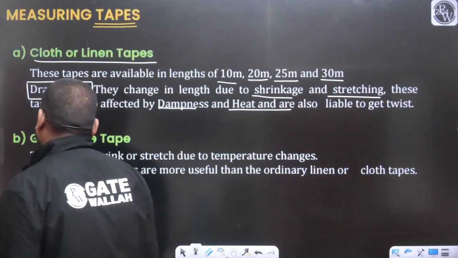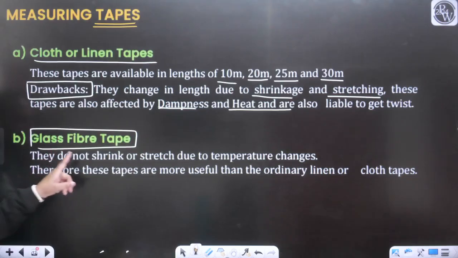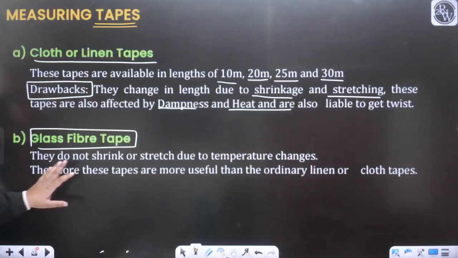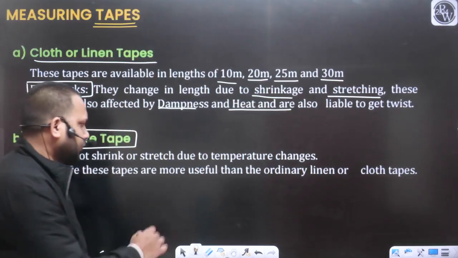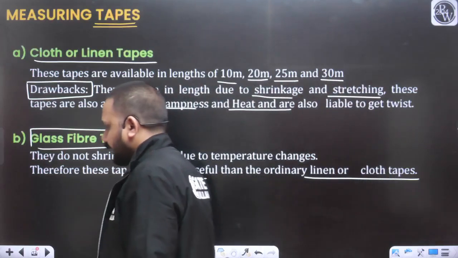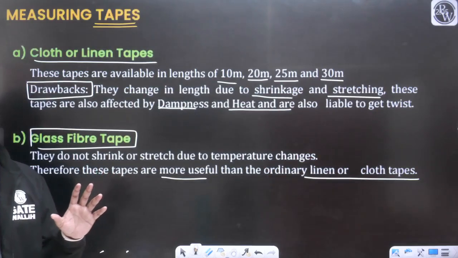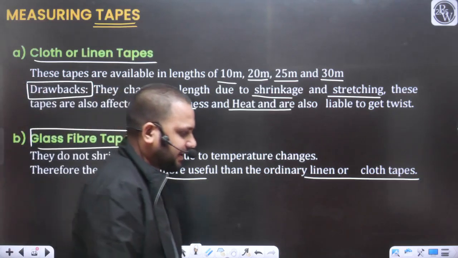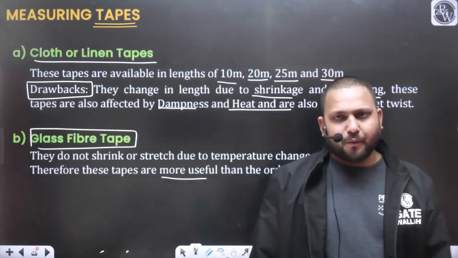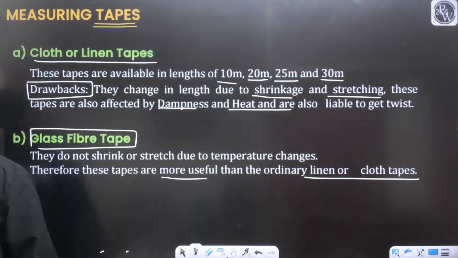So we have another type of tape, the glass fiber tape. They do not shrink or stretch due to temperature changes. Temperature susceptibility is better as compared to the cloth tape. Therefore, these tapes are more useful than the ordinary linen or cloth tape. So to counter the effect of temperature variation, we have improved the properties of the tape and we can use the glass fiber tape for measurements.